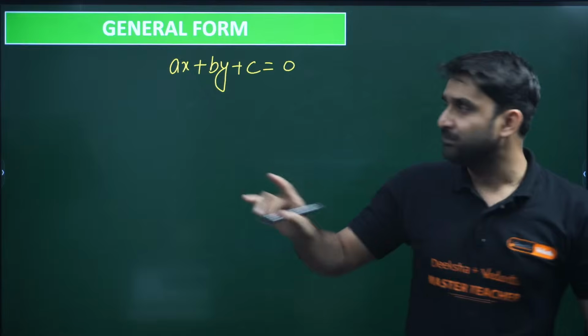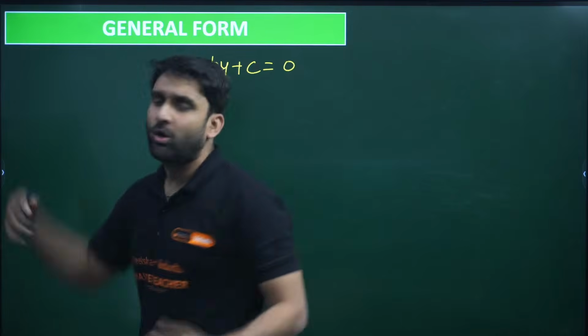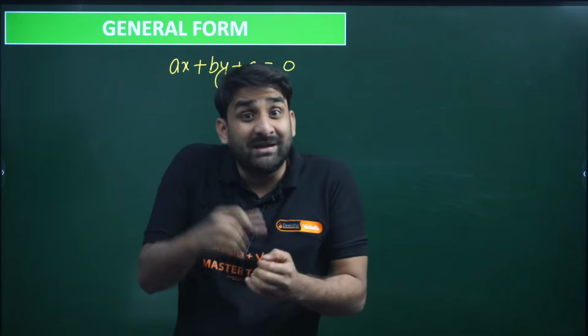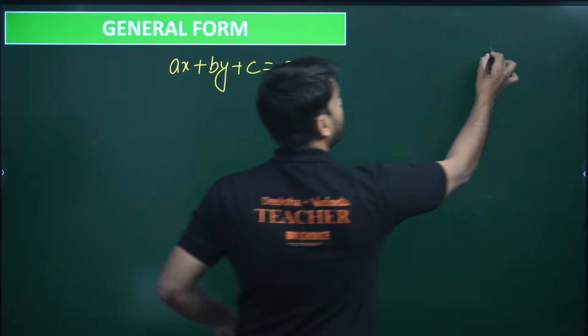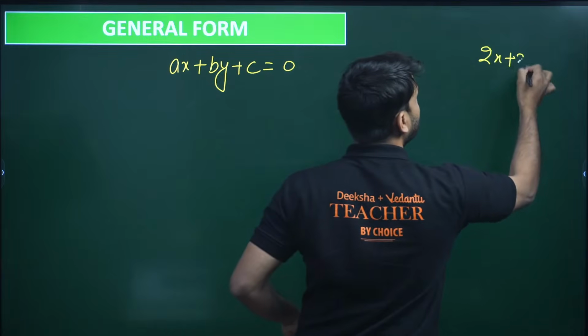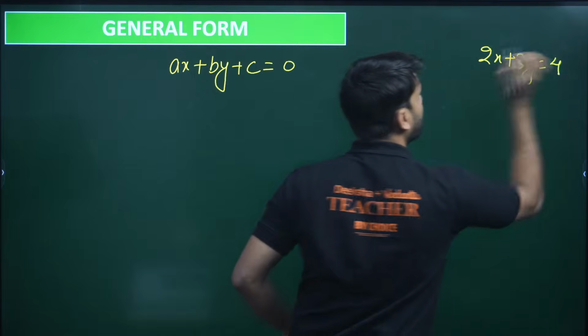Now you might be thinking, what is called a linear equation? You all know the equation which is having degree 1. If I write an equation here, 2x plus 3y equals to 4.